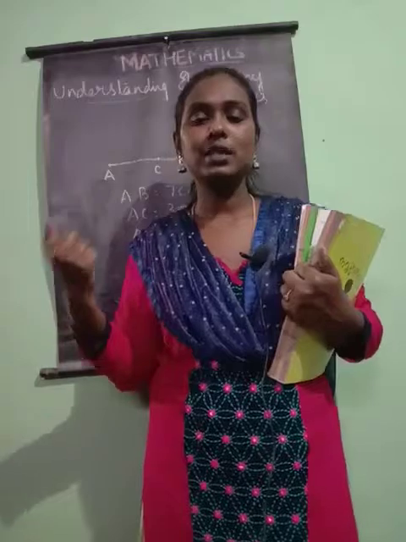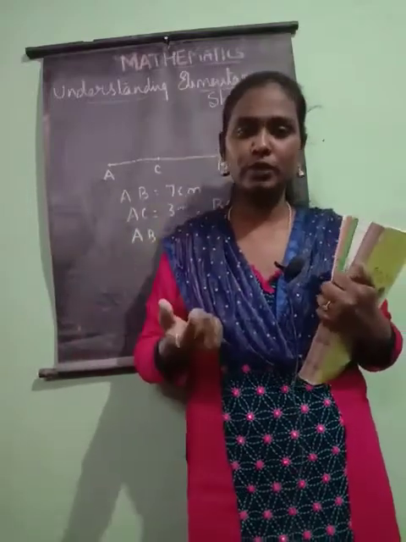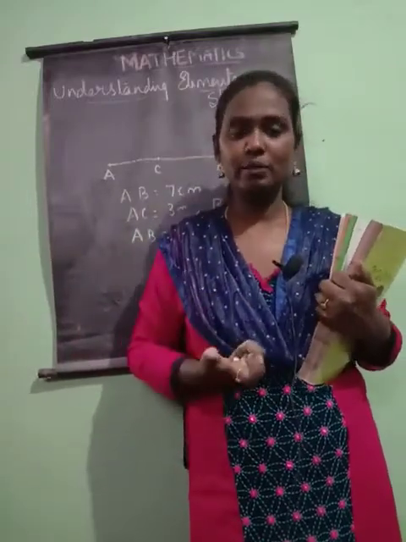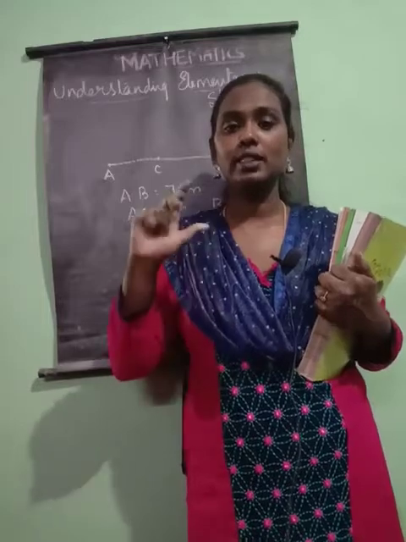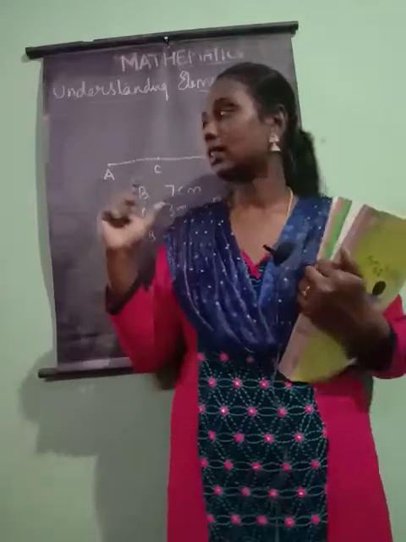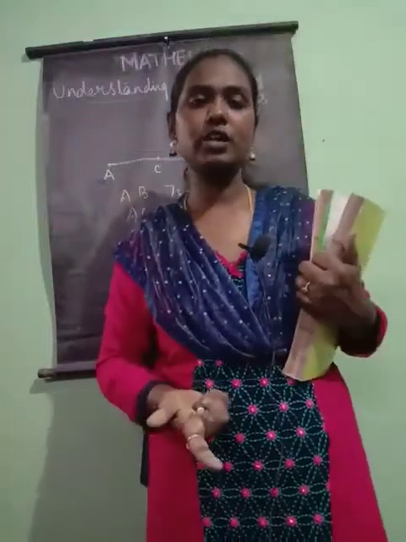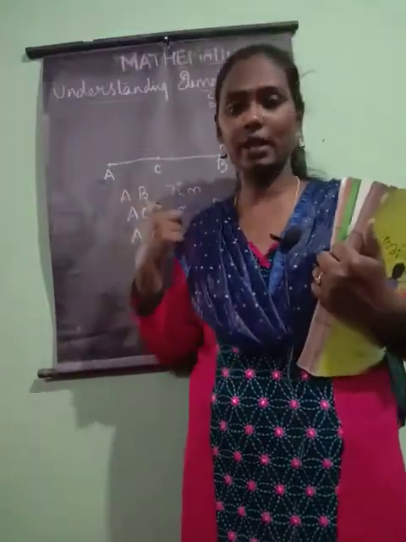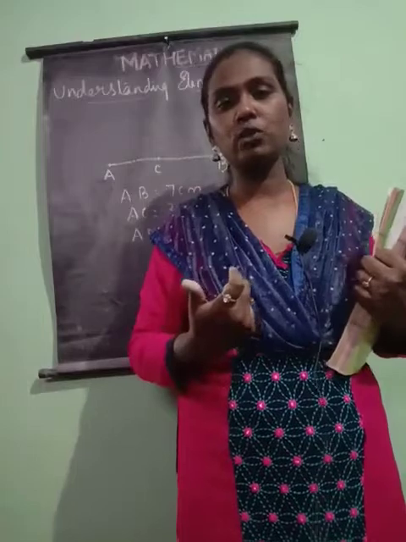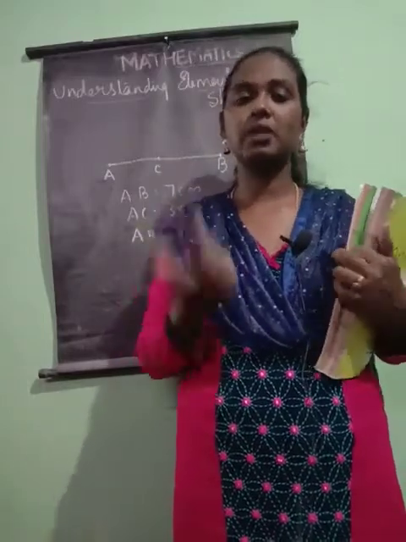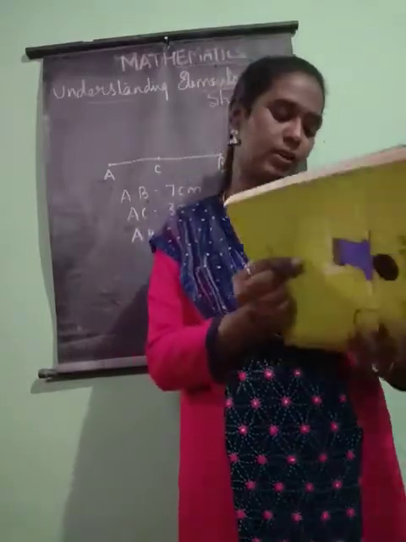Sometimes the thickness of the ruler and the angle at which it is placed will change the measurement of a given line. So we should always use the divider, which gives a perfect measurement.